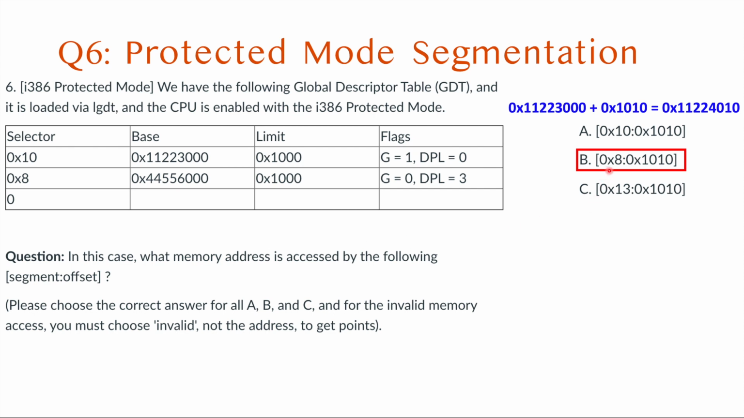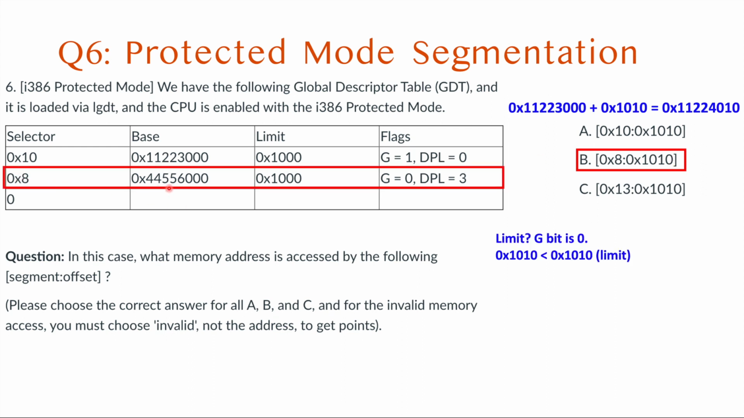Then for B, the segment selector is 0x8 and the offset is 1010. From segment selector 8, we can get the base address 44556000. The G bit is 0, which means the limit is this one. Our current offset is bigger than the limit, so that's an invalid access.